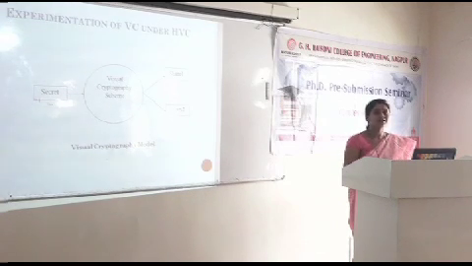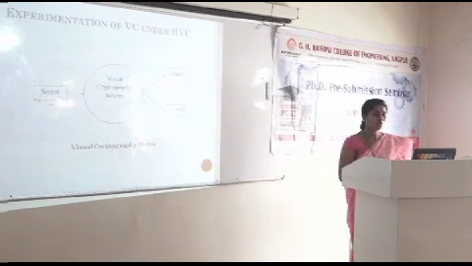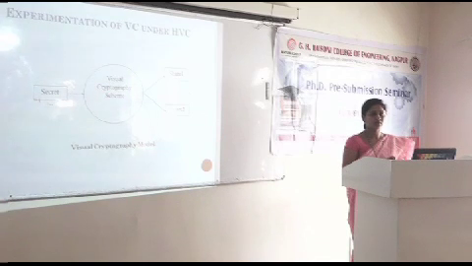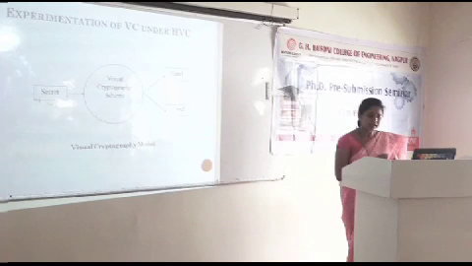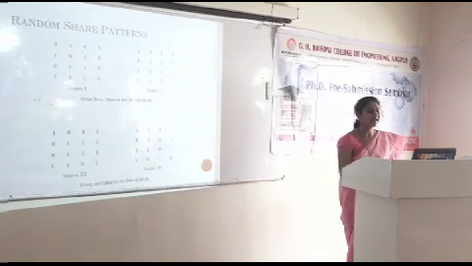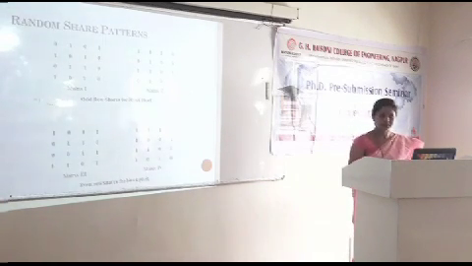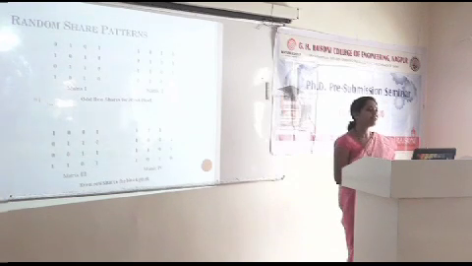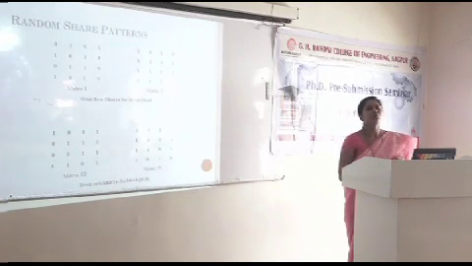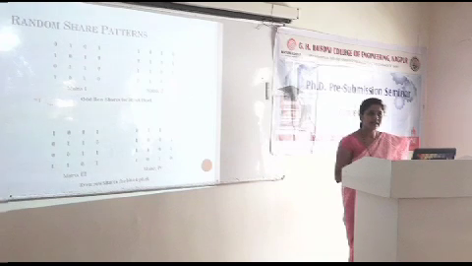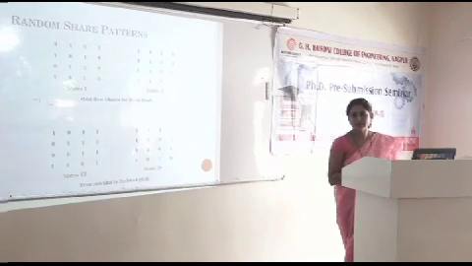Now when a secret is encrypted using the hierarchical approach, first we need to define our visual cryptography scheme, how it is going to work. So this is one simple model of visual cryptography defined by us, where the secret is encrypted in 2 shares at the first level. The logic behind that is we use random share patterns. In the beginning we categorize the share patterns among 4. So 3 patterns are standard and we introduce the 4th random pattern, such that each 0 indicates a black pixel and each occurrence of 1 indicates a white pixel.